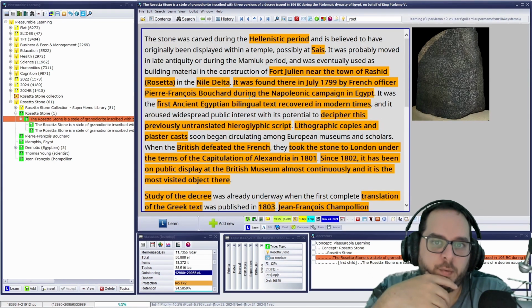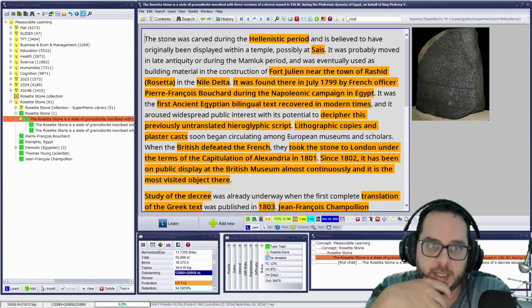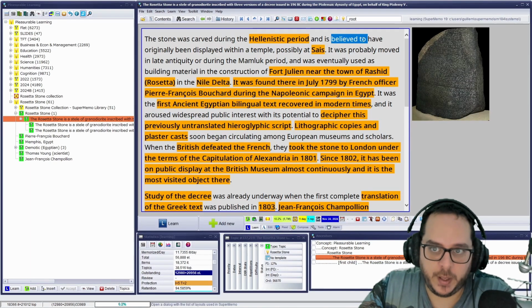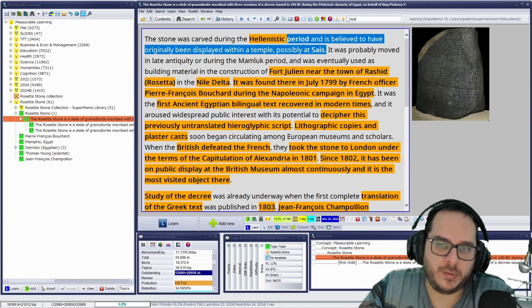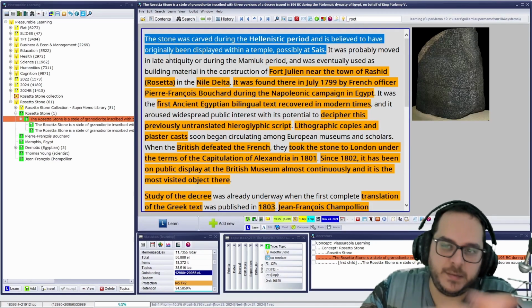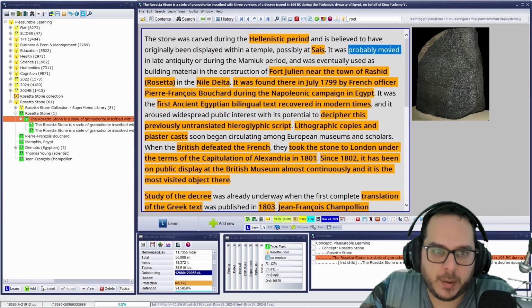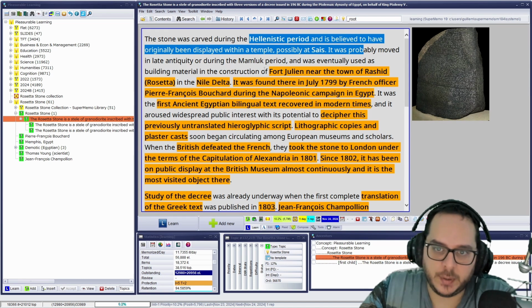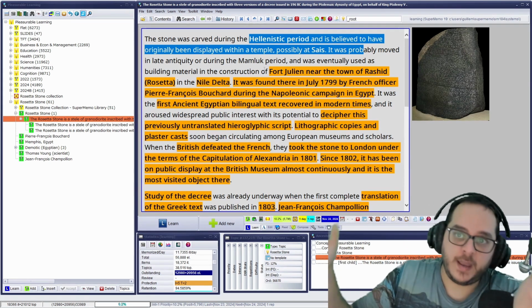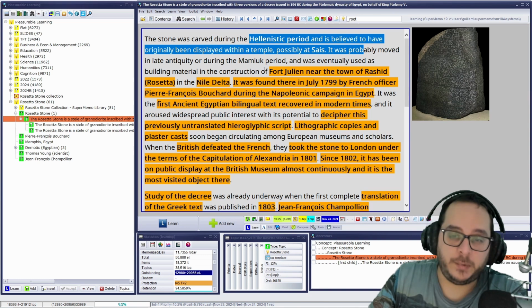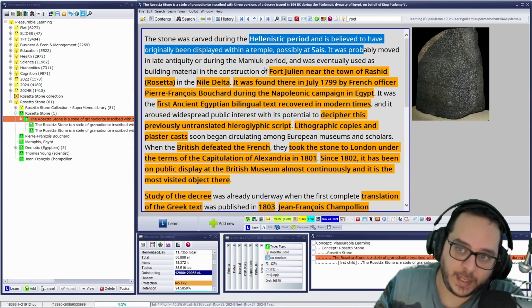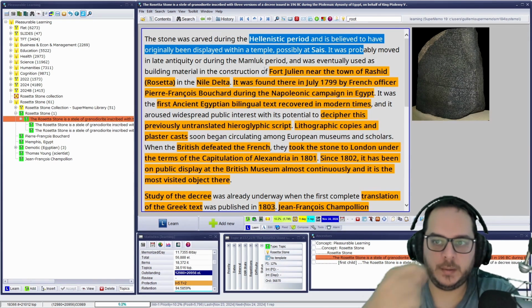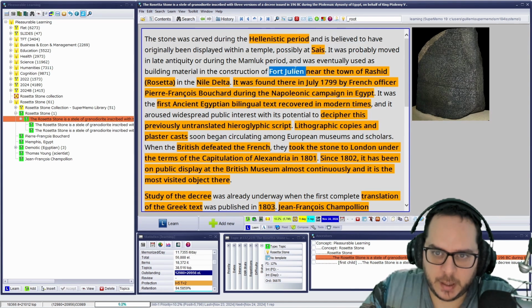The stone was carved during which period? Is this certain or is it just believed? How do you know that? Yeah, I'm not going to memorize anything that is just believed. I don't care about that then. I want facts that are known. The scientific Egyptology, I may guess.